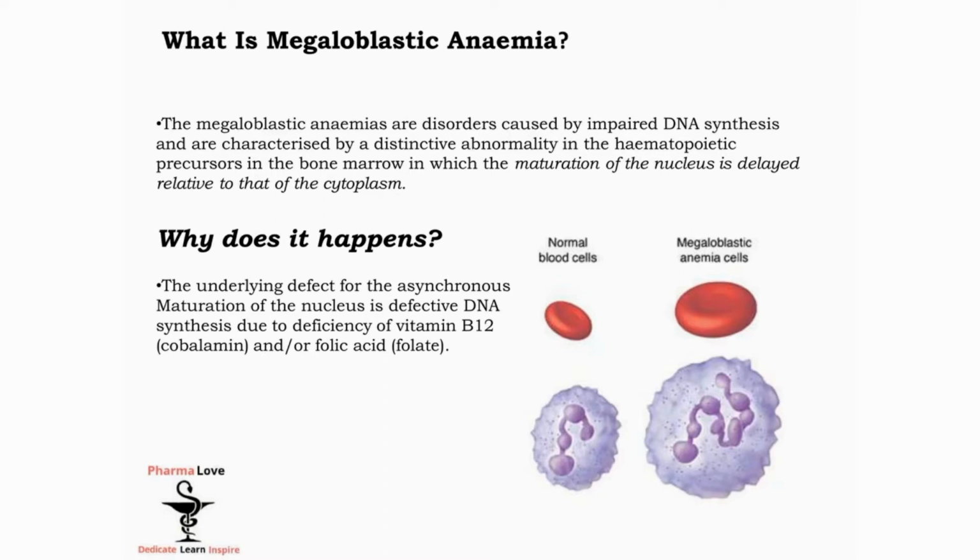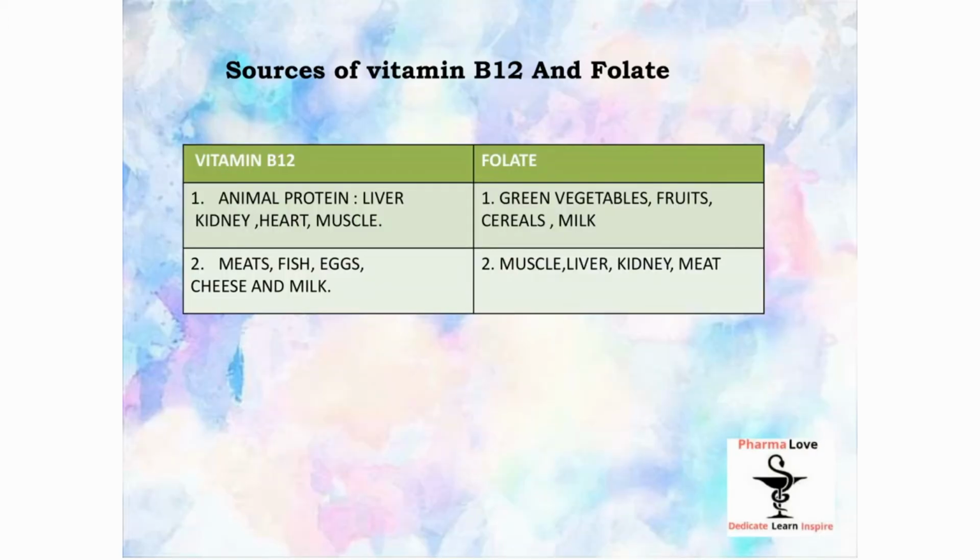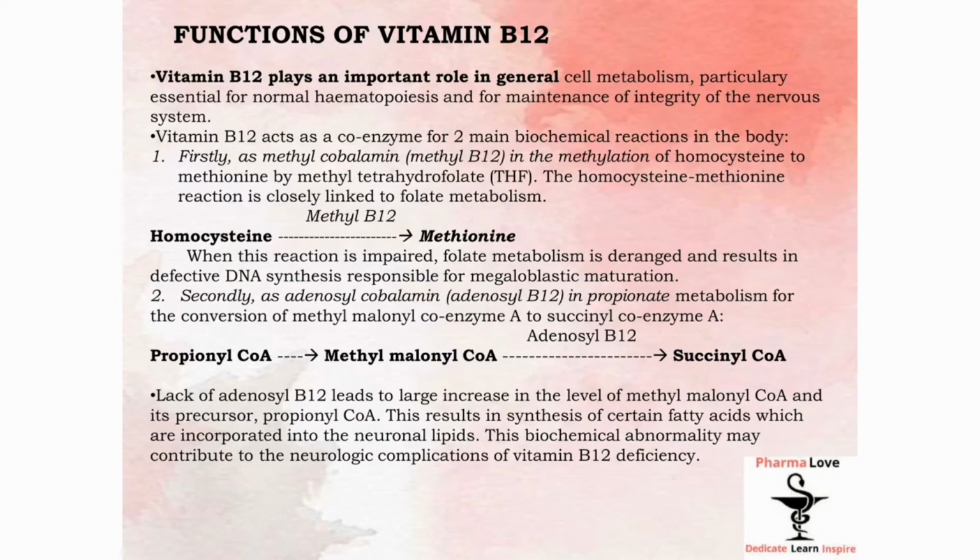So if someone has a deficiency of vitamin B12 or folate, we should know the sources. The source of vitamin B12 is animal protein, liver, kidney, heart and muscle, meat, fish, egg, cheese and milk. Whereas for folate, it is green vegetables, fruits, cereal, milk, muscle, liver, kidney and meat. Folate or folic acid is also a vitamin of B complex. Let us see the pathophysiology in detail. We must first understand the function of vitamin B12 and folate.